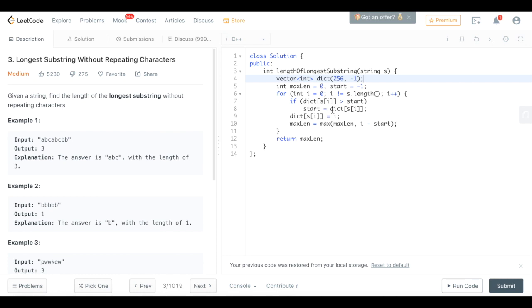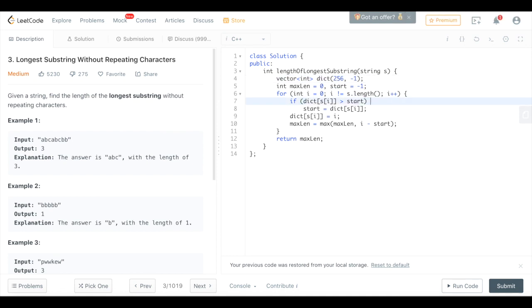This time, the temporary length, i minus start, is 1 and is larger than the max length 0, so we update the max length to 1. Things are the same for the first B and C.